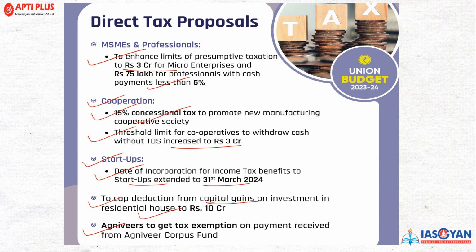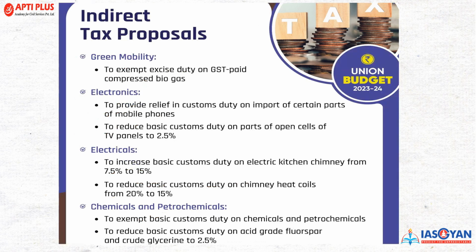Now, moving ahead with the indirect tax proposals. In green mobility, the excise duty is exempted on the GST paid on compressed biogas. This is something to ensure that compressed biogas is promoted. And in electronics, relief in customs duties on import of certain parts of mobile phones as well. Now, to reduce the basic customs duty on parts of open cells of TV panels to 2.5%.